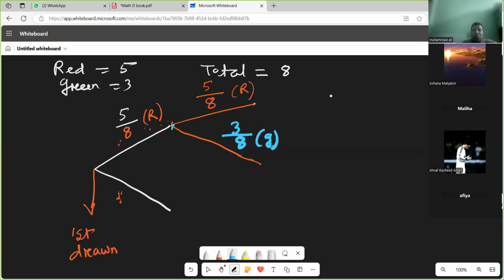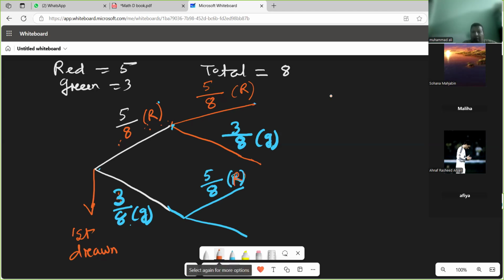Okay. So in the first draw, if I start from green instead of red, what is the probability of green? 3 by 8. If I get green first, then in the second draw, if I want red, my total is 8 and red is 5, no less.